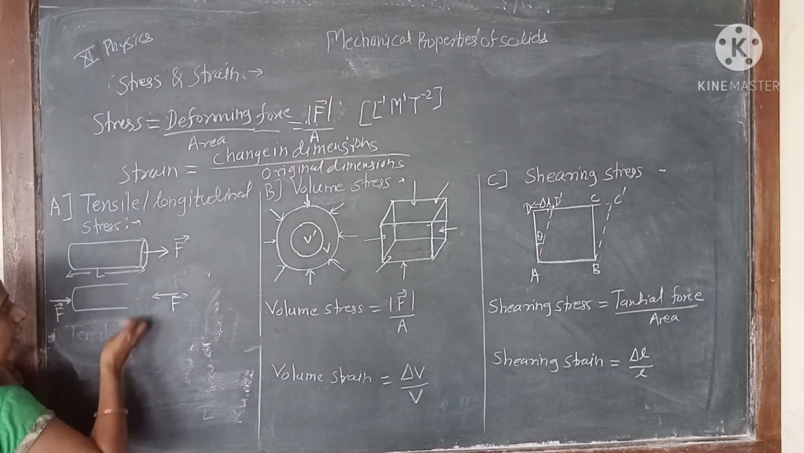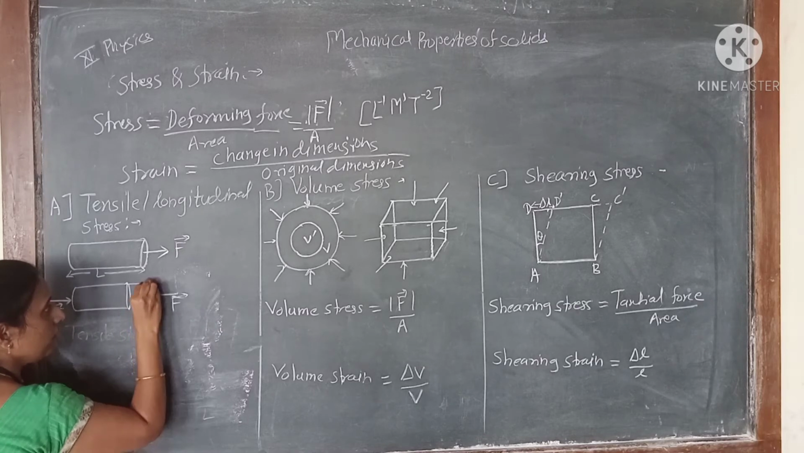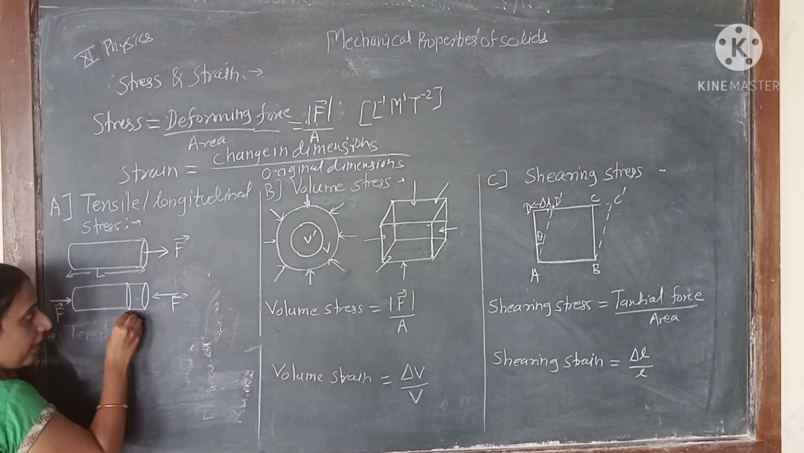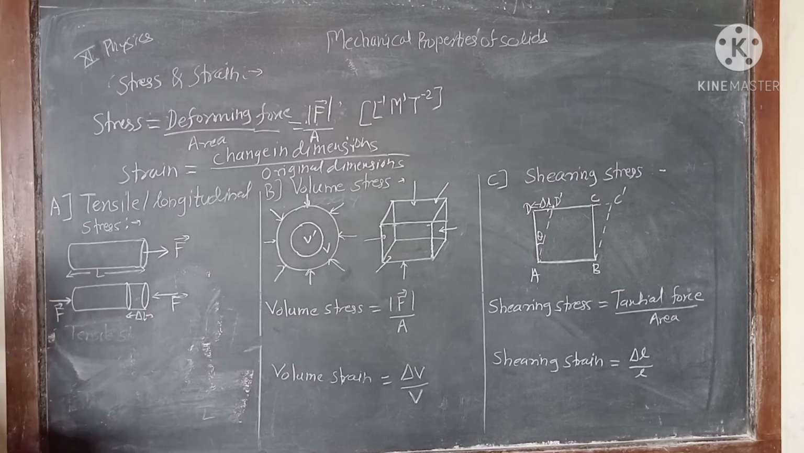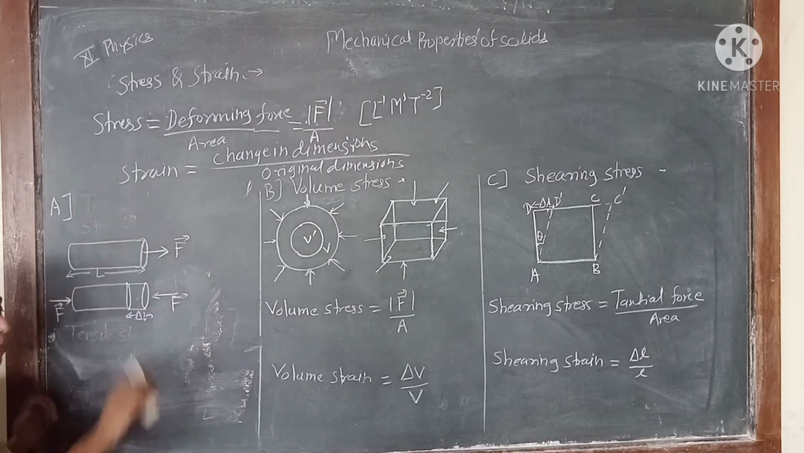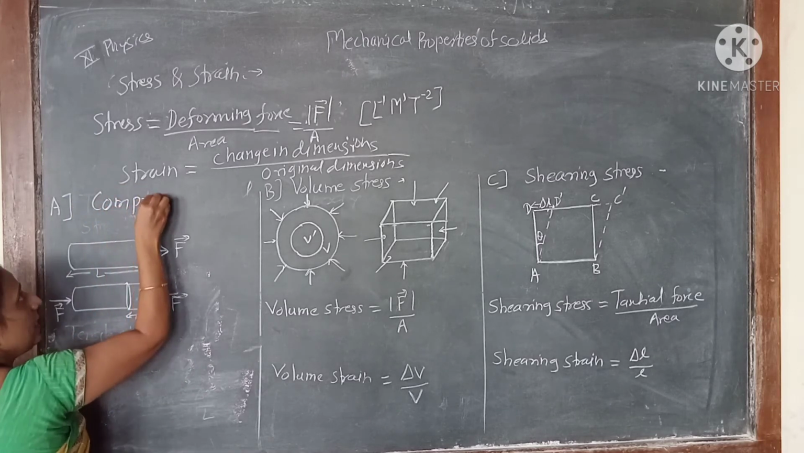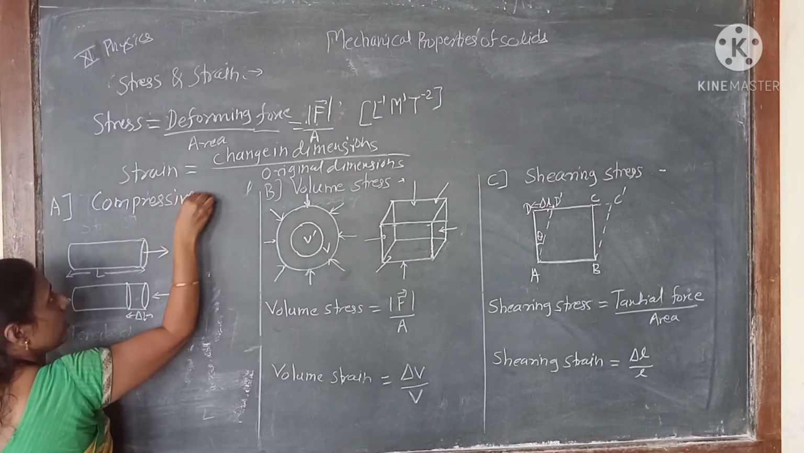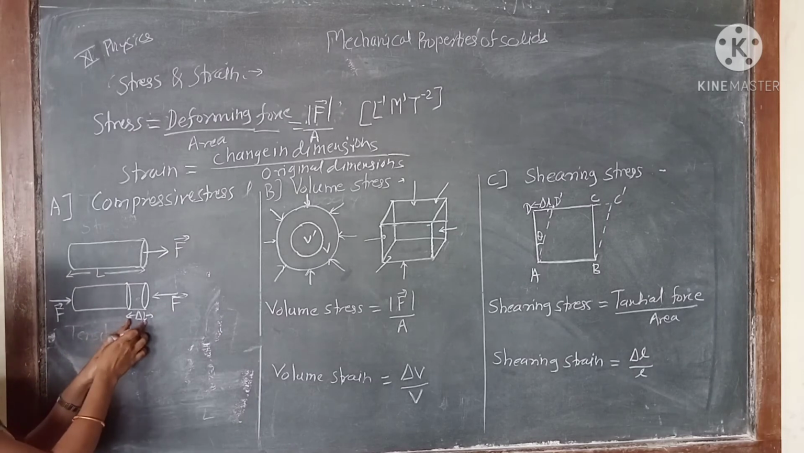So its length goes on decreasing. Its original length is here, and the decrease in length is suppose we consider as delta L. In that case, such a type of stress is called a compressive stress. So what is the compressive stress? There is a decrease in the length.